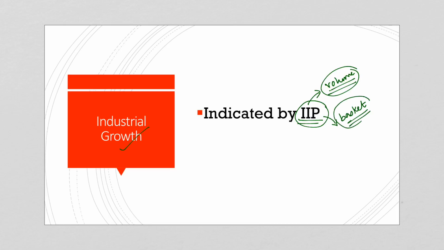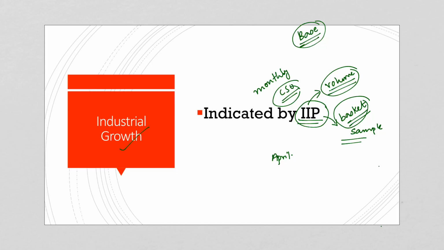It does not consider all the commodities, but instead it takes a basket of commodities, or rather we can say a sample of commodities. So it considers a basket of industrial products, and based on a base period it calculates the growth rate of industrial production. This is released monthly, and this is compiled by CSO or Central Statistical Office. So this is about the Index of Industrial Production, and in the month of April the Index of Industrial Production has recorded a growth rate of 3.4%.